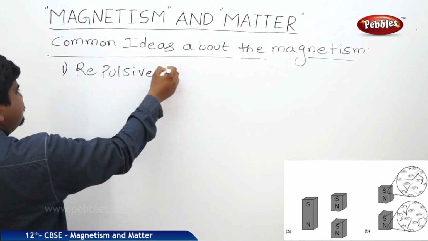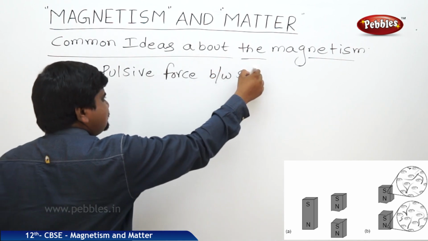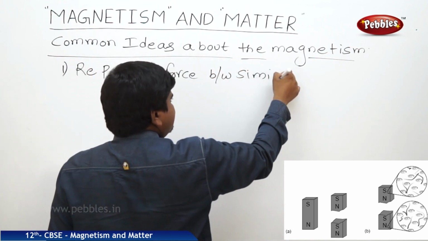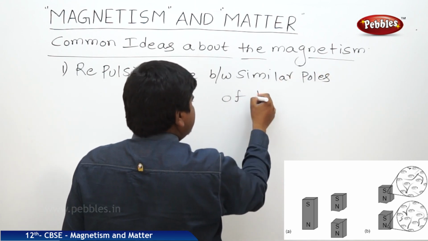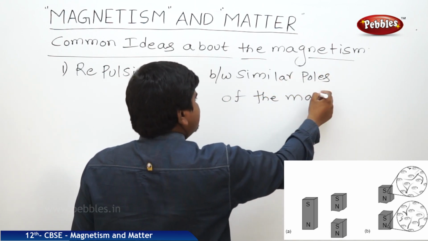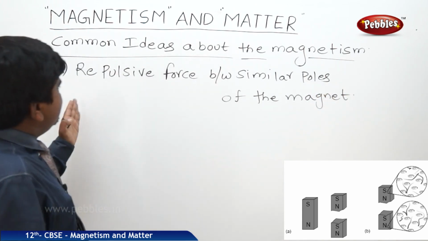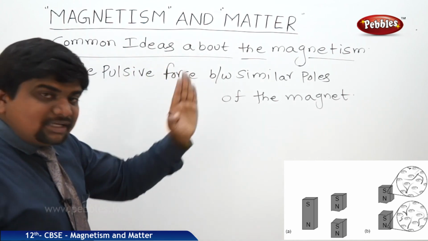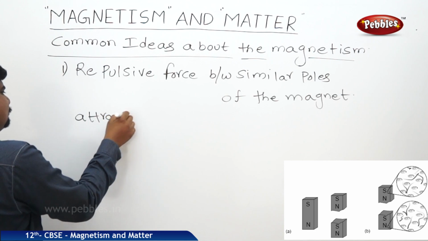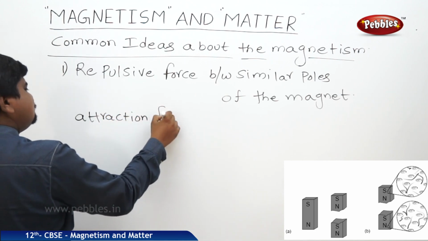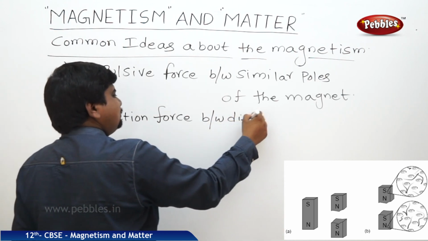Conversely, there is an attractive force between dissimilar poles.